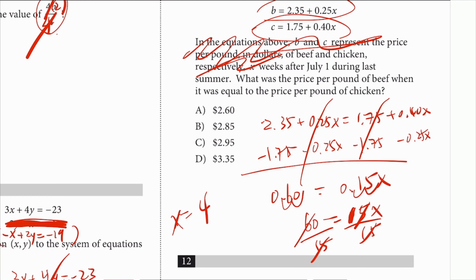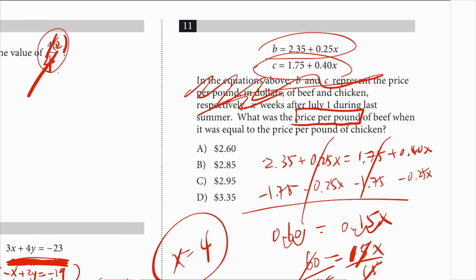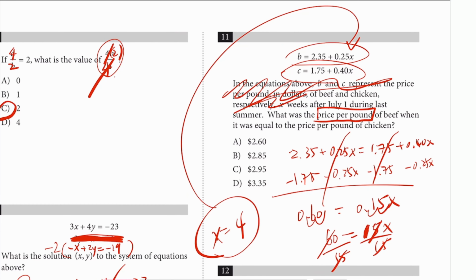They want the price per pound. So what do you do with this? Plug it back in. I'll just plug it back into the top one. That'll be 2.35 plus 0.25 times 4. That's 4 quarters. That's $1. So that'll be 3.35, making an answer choice D.